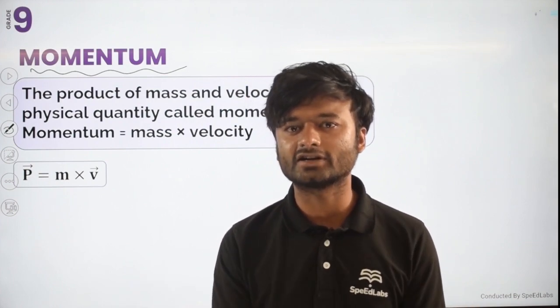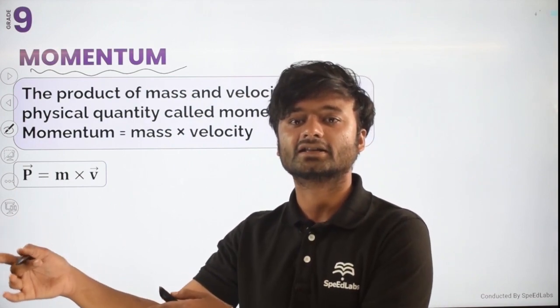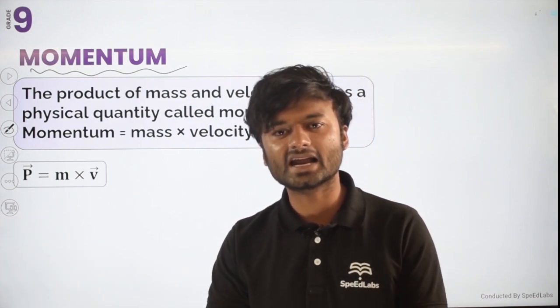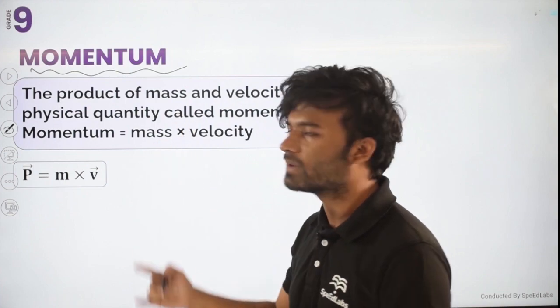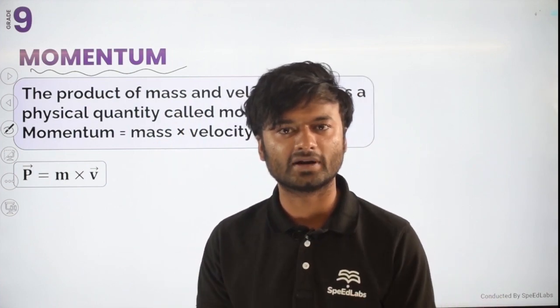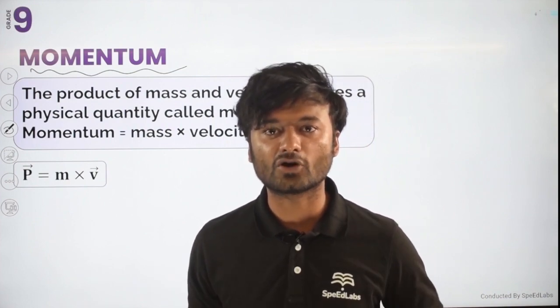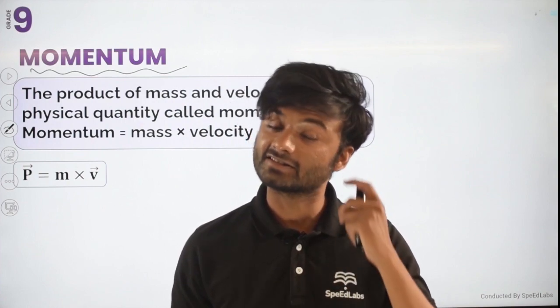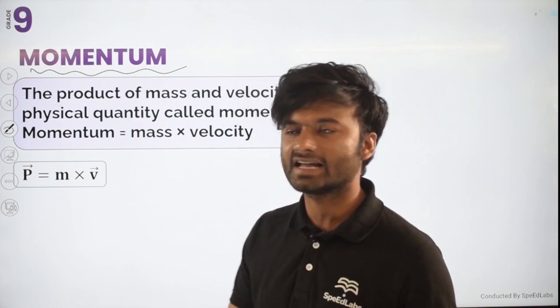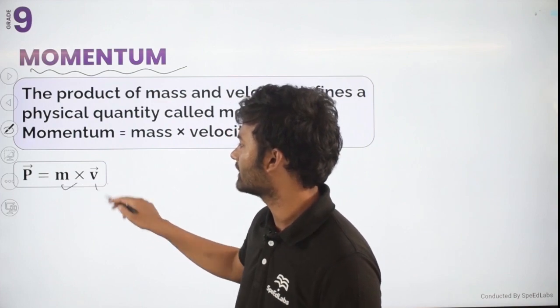The less the velocity, the less the momentum. The more the velocity, the more the momentum. Similarly, I can compare momentum with mass also. If something has larger mass, it has larger momentum. It is very difficult to push a truck because it has a larger mass, so I will say it has a larger momentum.